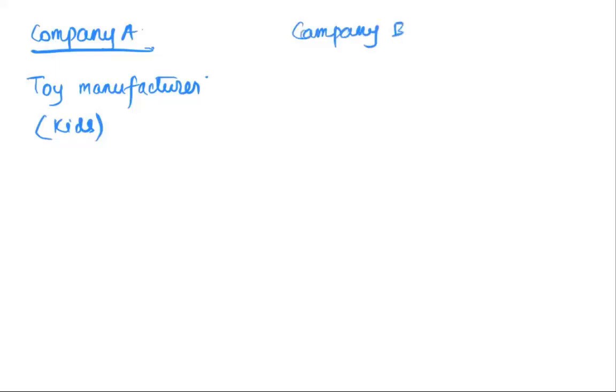Now, there are two companies. Company A is a toy manufacturer, and they produce kits for kids. Company B is creating a drug that cures diabetes.